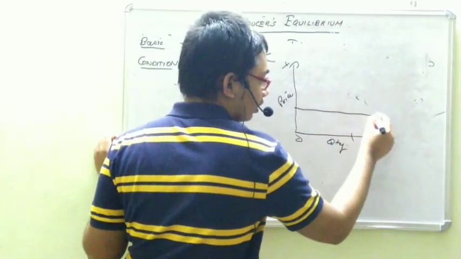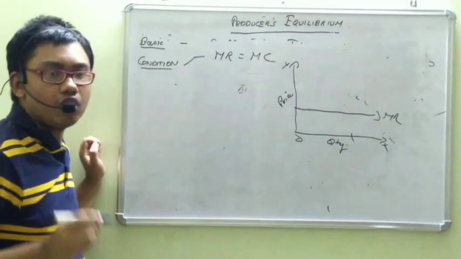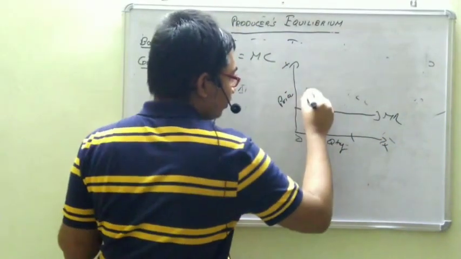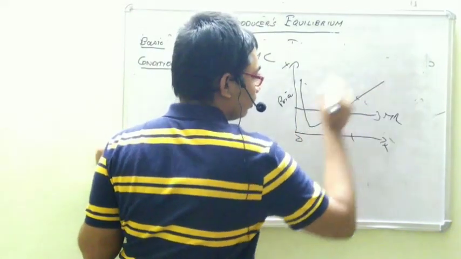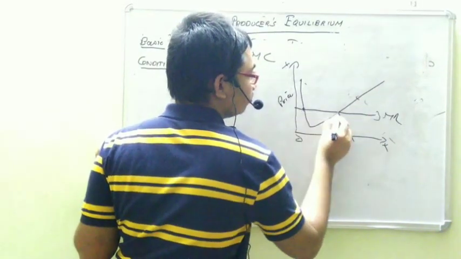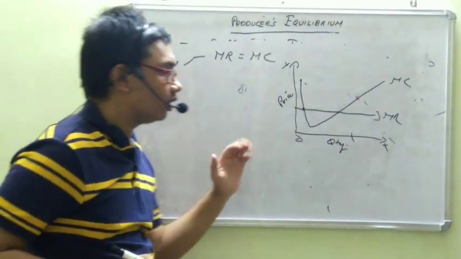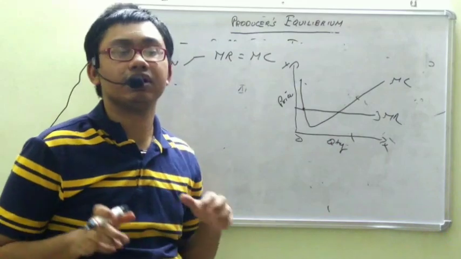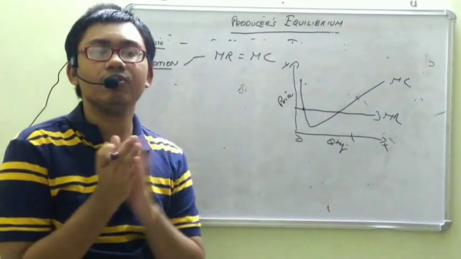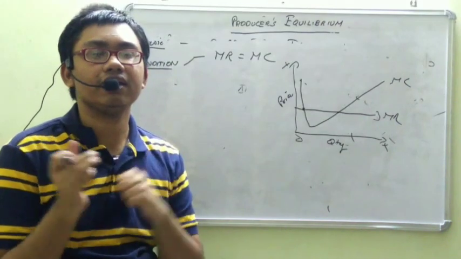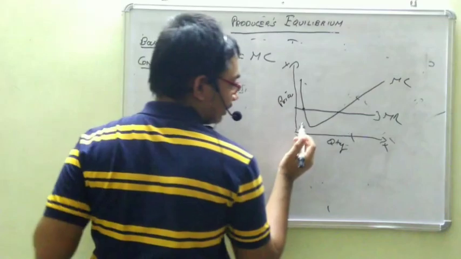So this is the MR curve. What about MC? MC will initially decrease and then it will increase. Now see the problem. It is cutting the AR or MR curve at 2 points. Where do we get the equilibrium point? This is what we are going to discuss.